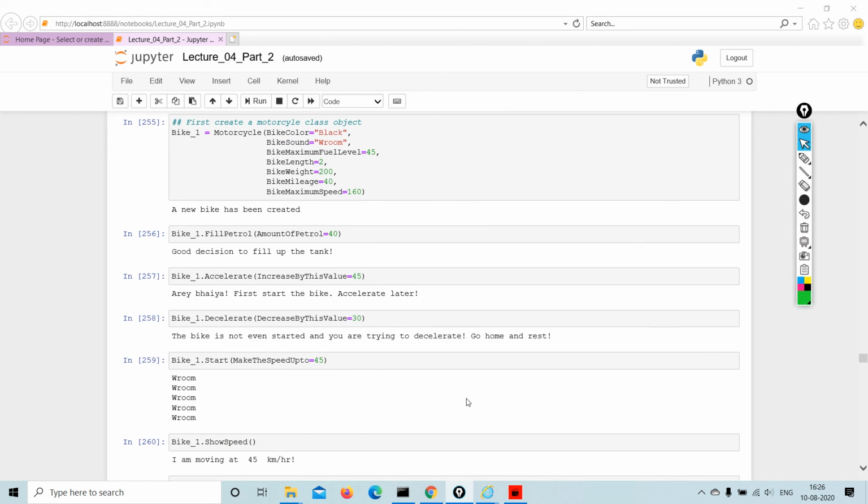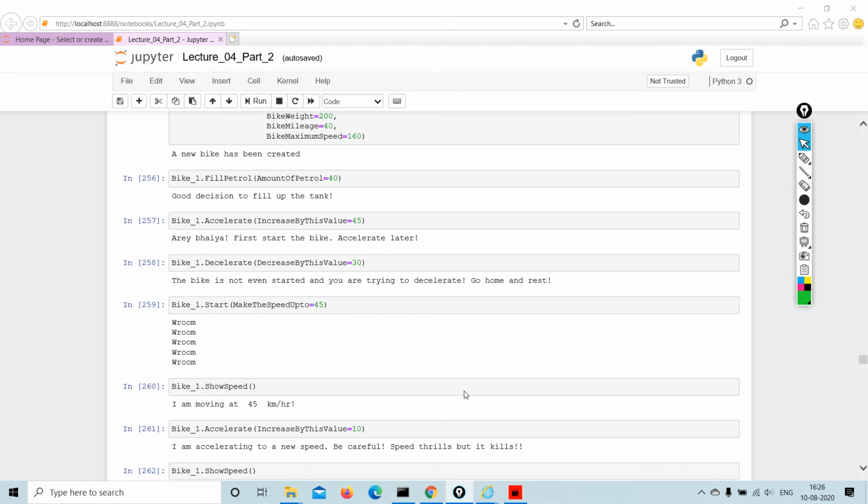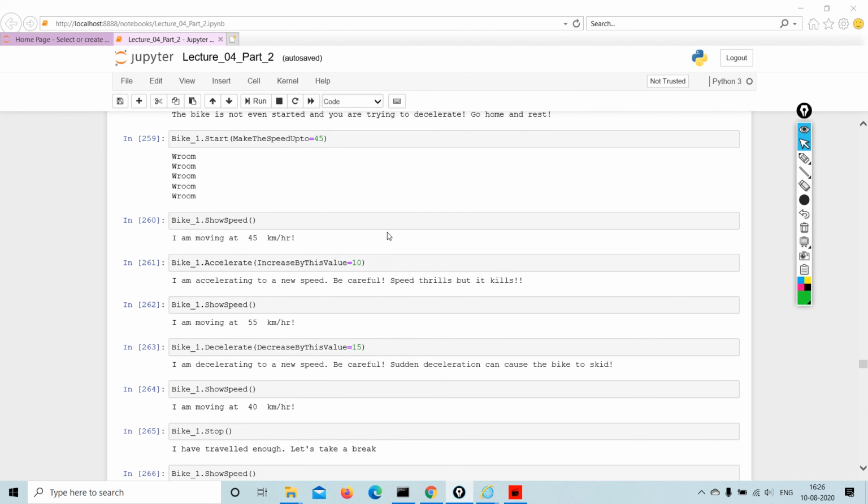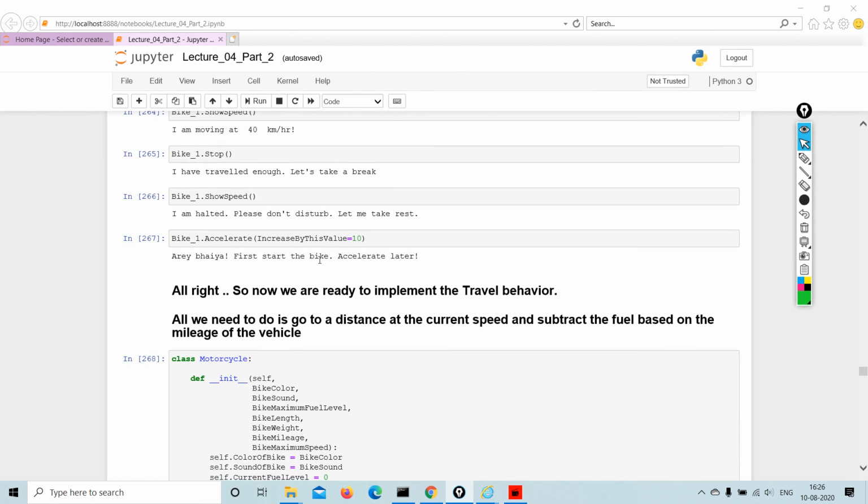We know the capacity is only 45 liters. So similarly, the way we were doing it in the previous sessions, we are doing it again. Now after this, we are going to implement the travel behavior. So we stop here and we start in the next class with the travel behavior.